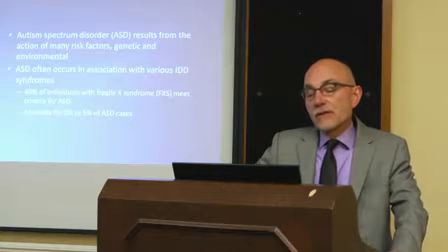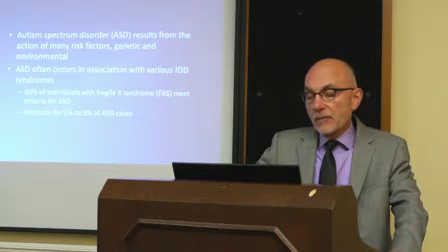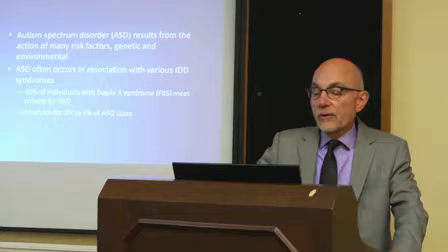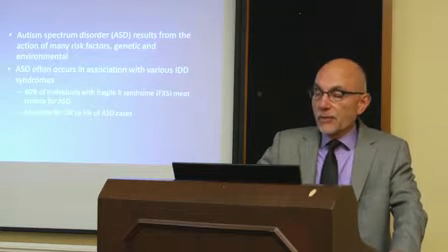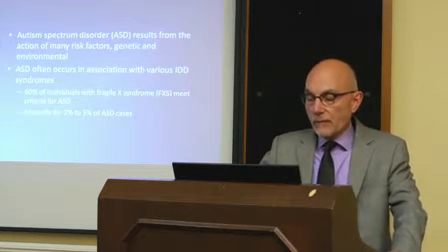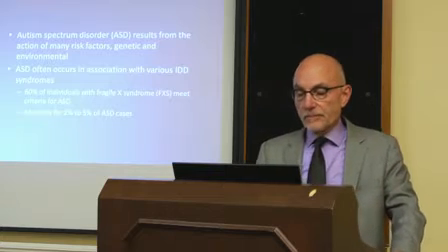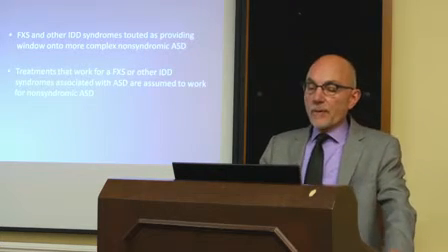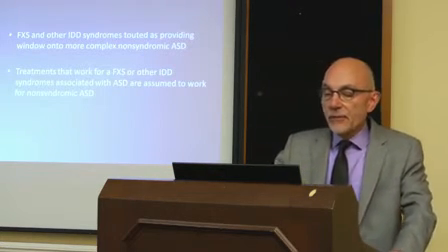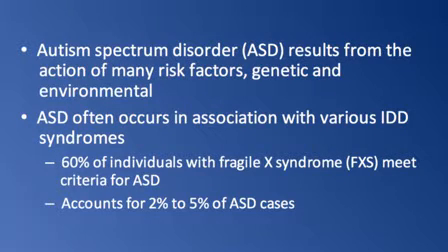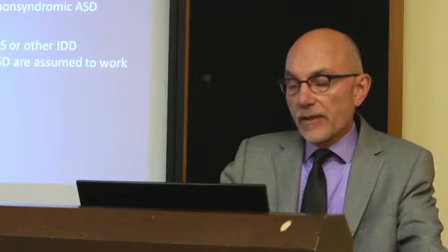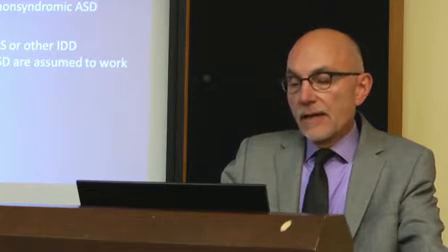About 60% of individuals with Fragile X syndrome also meet criteria for an ASD. Now, just to put that in perspective, that only accounts for about 2 to 5% of cases of autism. So what people have begun to claim is that Fragile X syndrome and other IDD syndromes may help us have a window onto this more complex, multifactorial, non-syndromic autism.